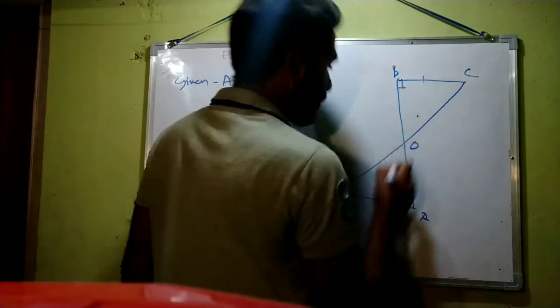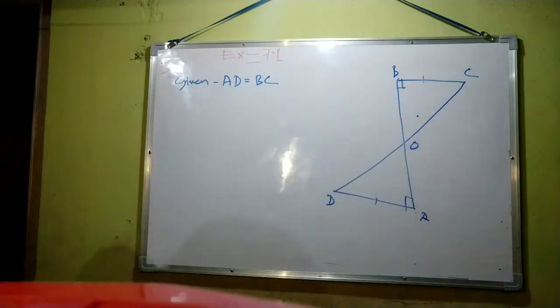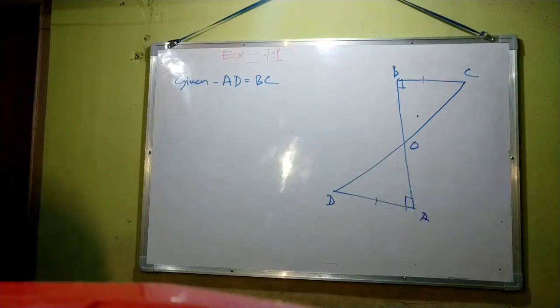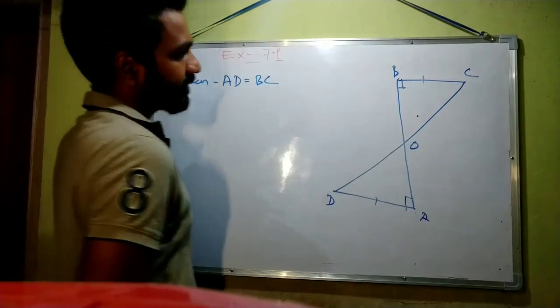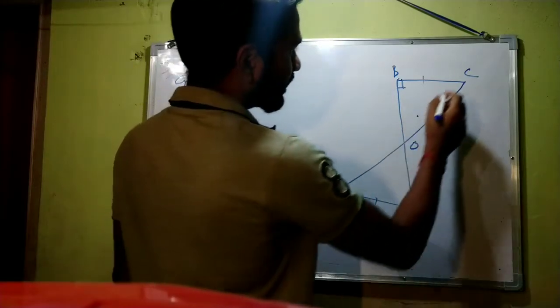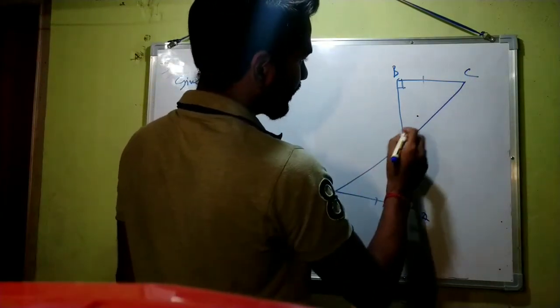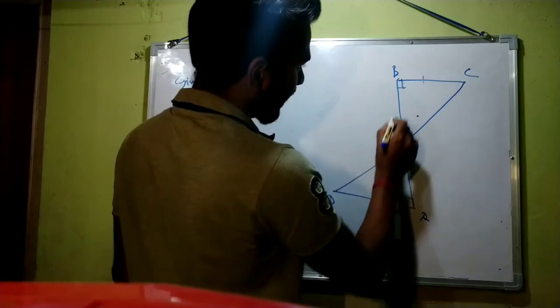And these two perpendiculars are equal. After that, show that CD bisects AB. We need to show that this line CD bisects AB.